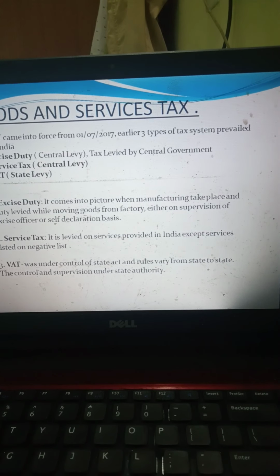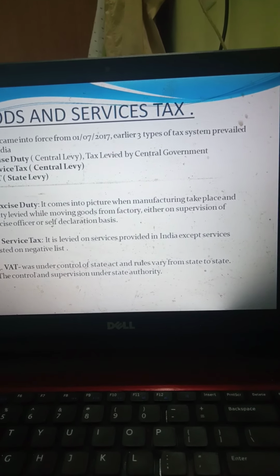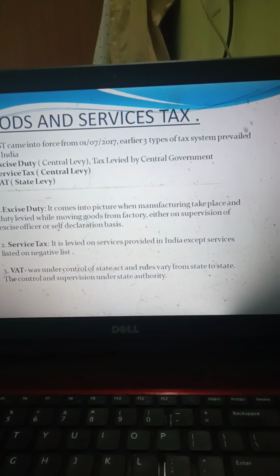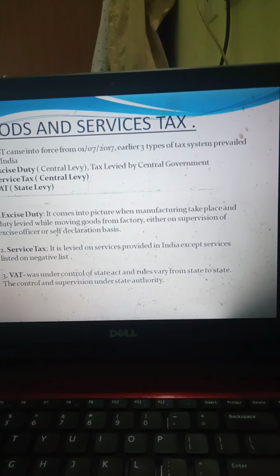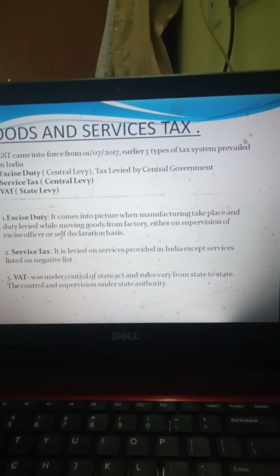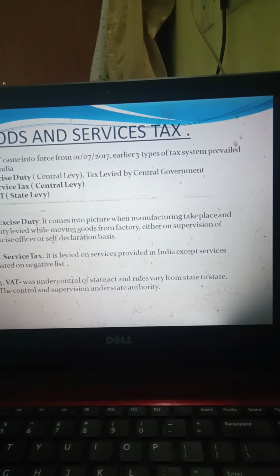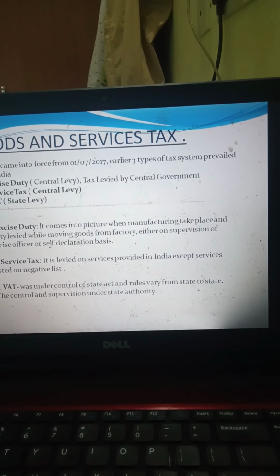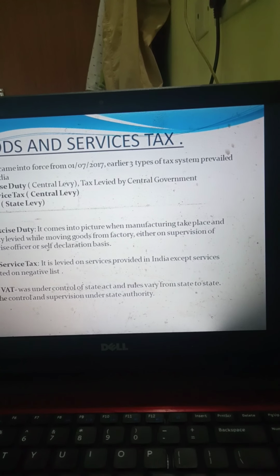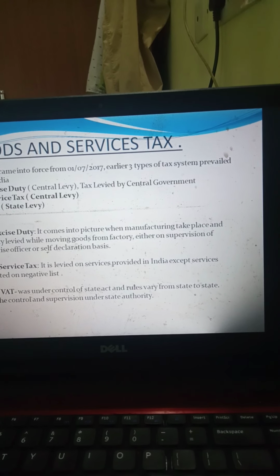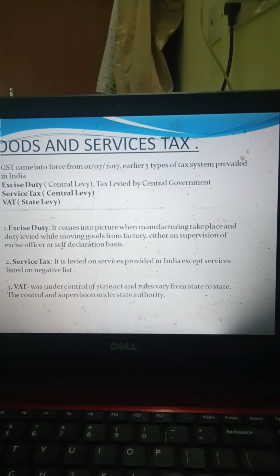Today our topic is Goods and Service Tax and basic understanding about GST. Friends, GST came into force from 1st July 2017. Earlier in India, three types of tax systems prevailed. One is excise duty, second is service tax, third is VAT.